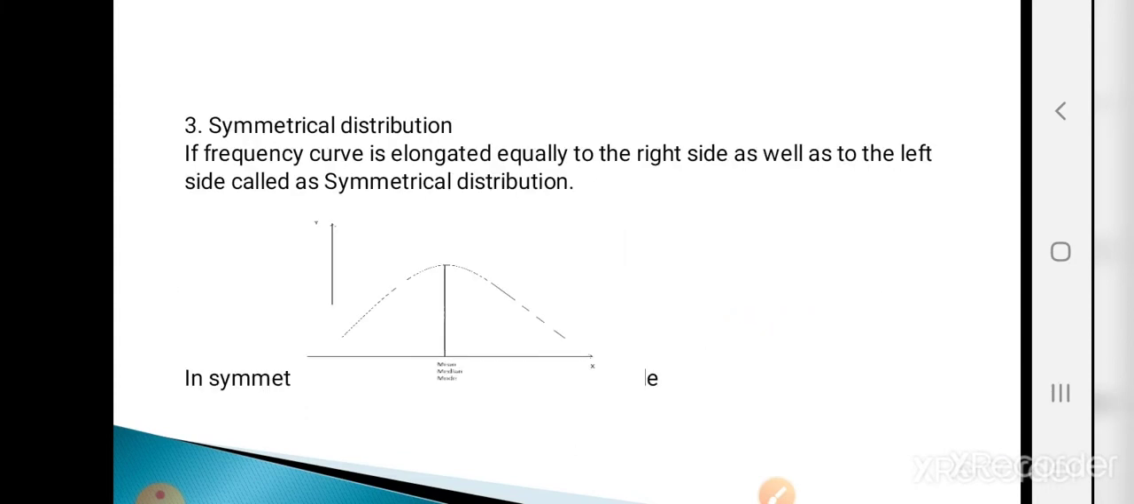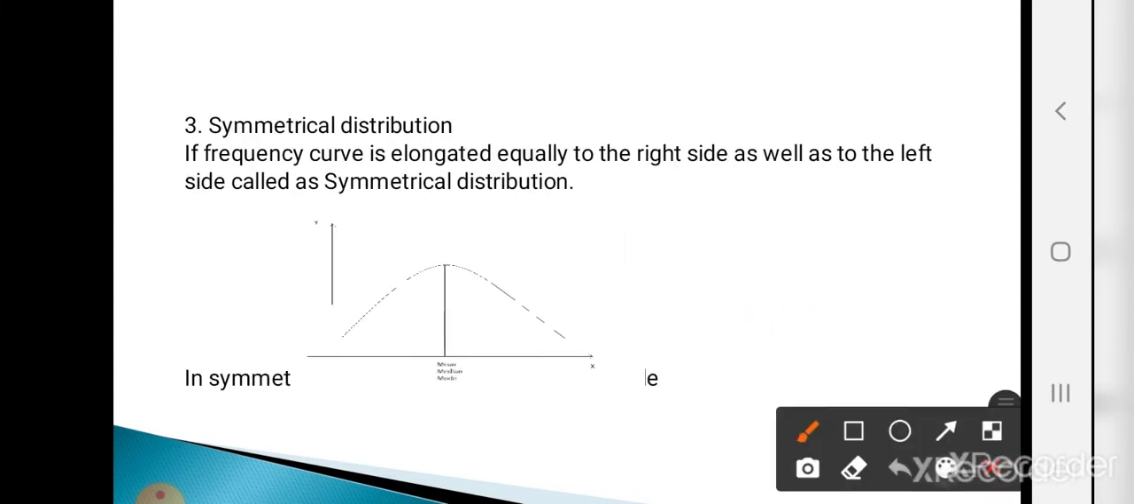And the last is symmetrical distribution. What is meant by symmetrical distribution? If the frequency curve is elongated equally to the right side as well as to the left side, then such a distribution is called a symmetrical distribution. And in symmetrical distribution, mean, median and mode are equal.